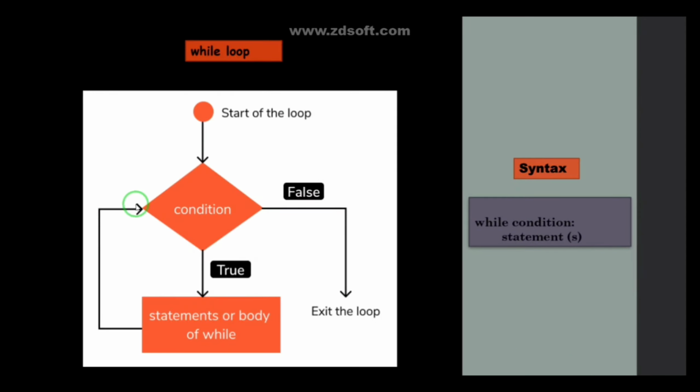And coming to the next one, that is the while loop, guys. It is also very similar to the for loop. In the for loop you use a variable, an iterator variable.